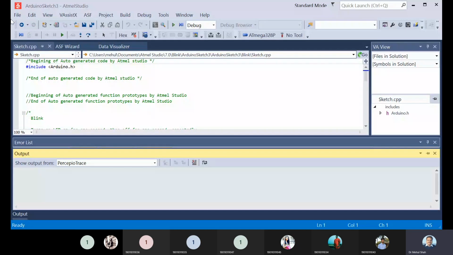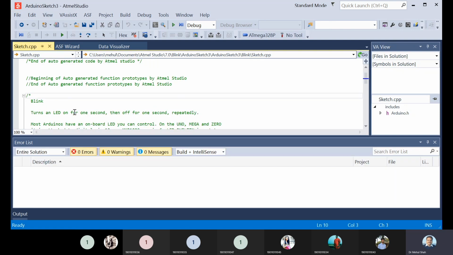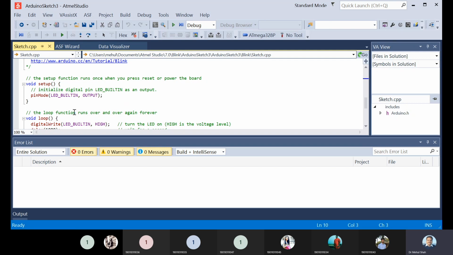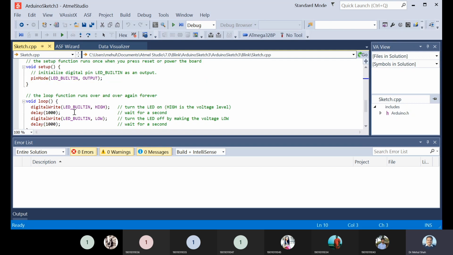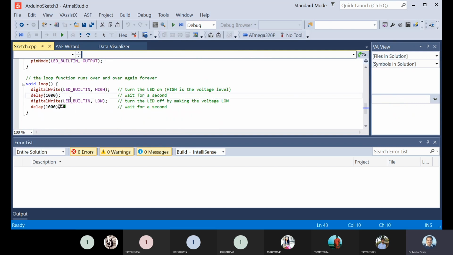Right, so we have to specify the location of the Blink file, which we have compiled while using the Arduino IDE, right? So now this is the program. Can you see the program? Setup, pin mode, right? So let me change this to 2000, or let us say 5000, or let us say 2500. Okay, so it will be on for 2.5 milliseconds and off for 2.5 milliseconds.